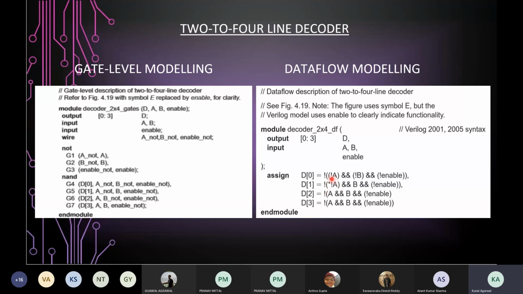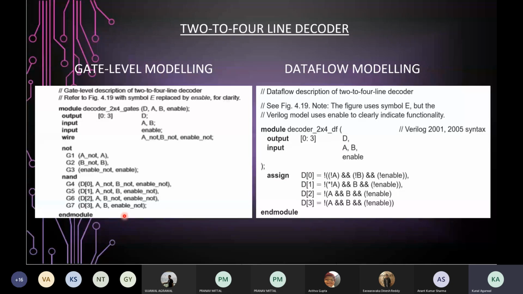We used this example from the Morris Mano book, where it's mentioned, so it's just an error. Similarly, there are some other errors present in the data flow modeling code. You can compare the two sides and check the syntax, whether everything is okay, or point out some mistakes in the code.